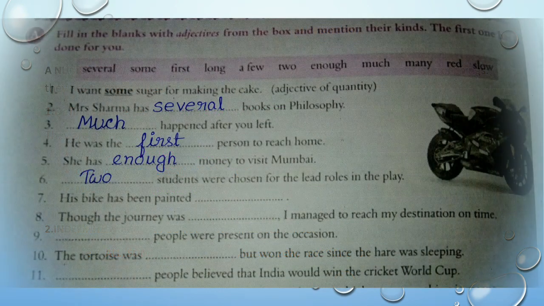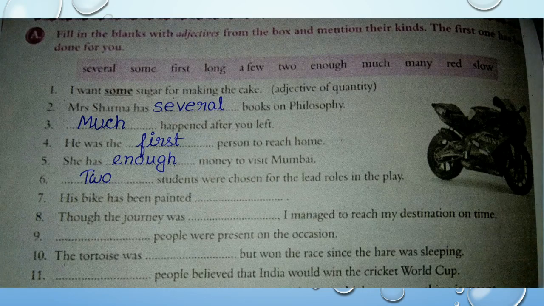A. Fill in the blanks with adjectives from the box and mention their kinds. The first one has been done for you. I want some sugar for making the cake. Here the word some is an adjective, and as the word is describing the quantity of the noun sugar, it is an adjective of quantity.